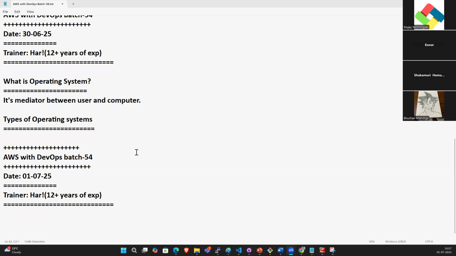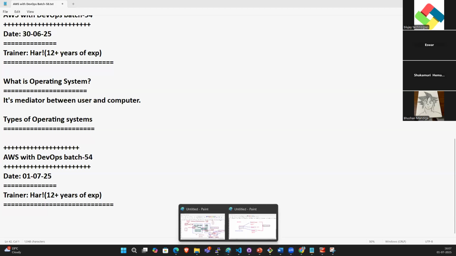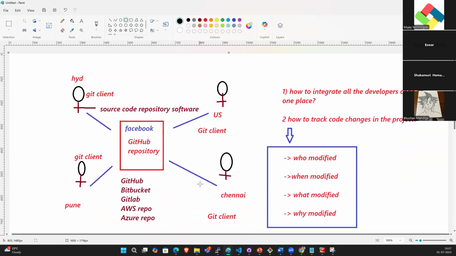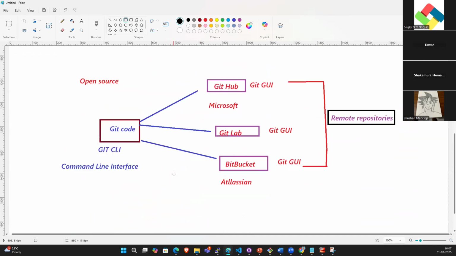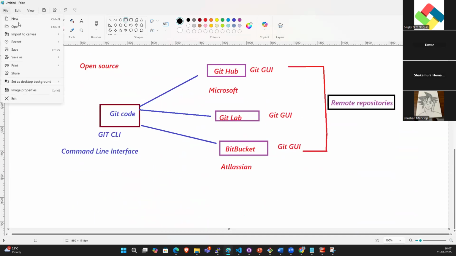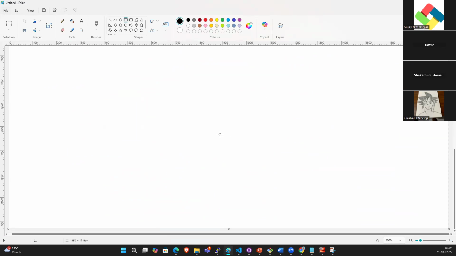Systems, right? What is Linux? Who developed the Linux OS? Who discussed, right? Types of operating systems.